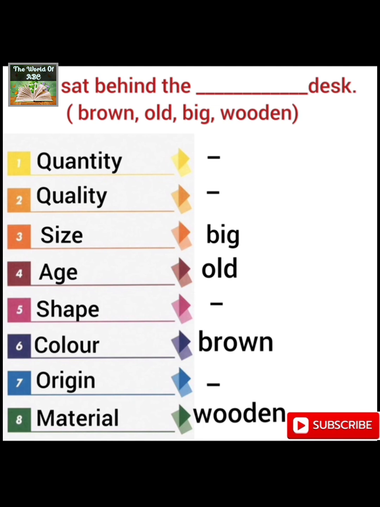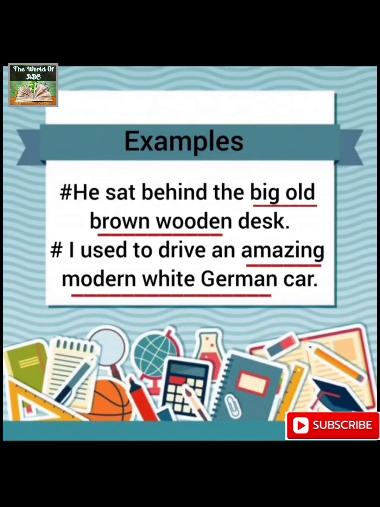Then we will talk about age, as I have discussed all the types in my previous video. So old is the age. Then shape is there, but in the options I don't have the shape. So I'll talk about color then, and color is there, that is brown. Then I have to talk about origin. Again, origin is not there in the options, so I'll go for the material, and material is there, that is wooden. So the correct sequence will be: he sat behind the big, old, brown, wooden desk.